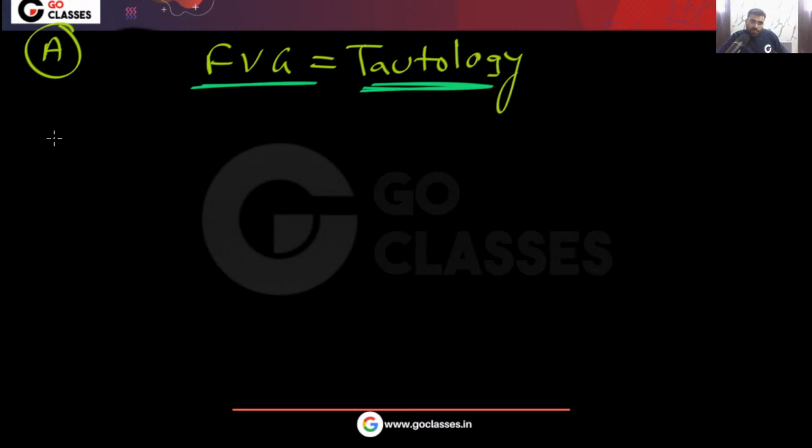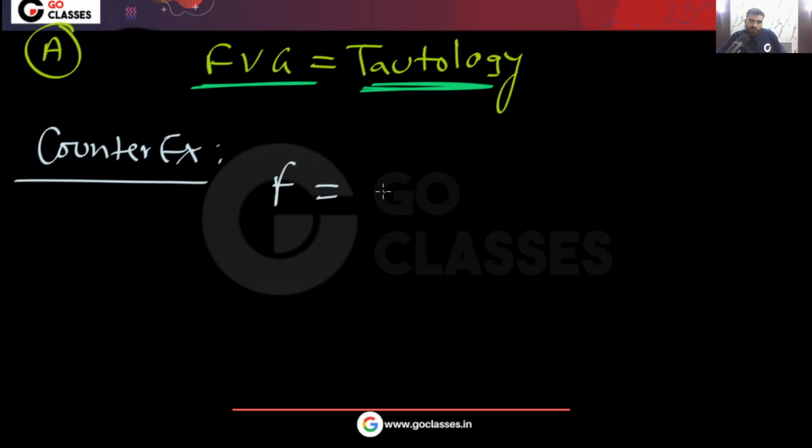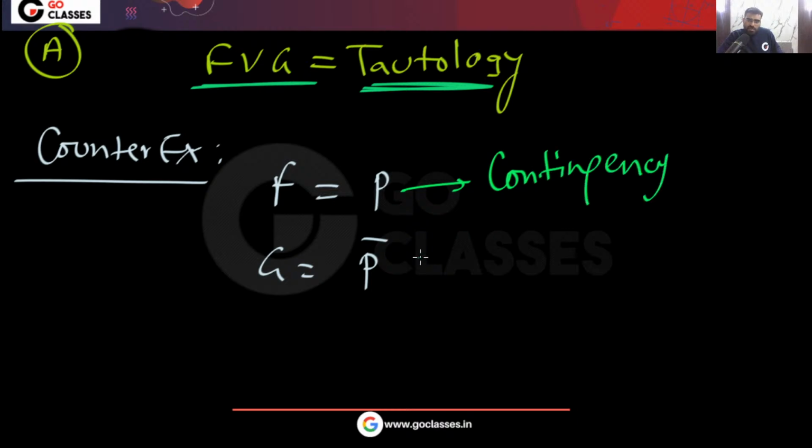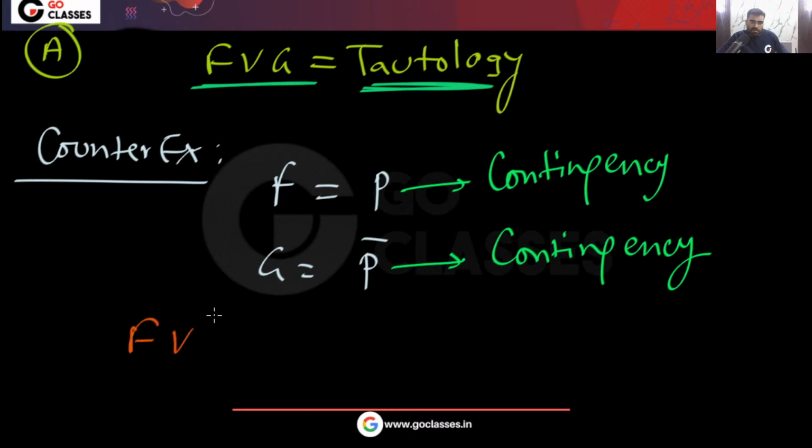Let me give you a counter example. Take F equal to P and take G equal to P bar. Now you can notice F is not a tautology, it is a contingency. G is also a contingency. Both of these are not tautologies. But notice F or G, that means P or P bar, that is always true.